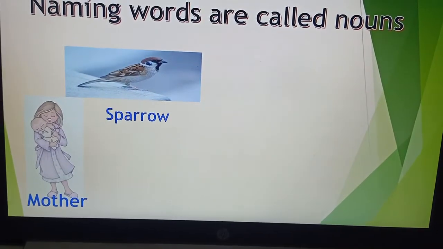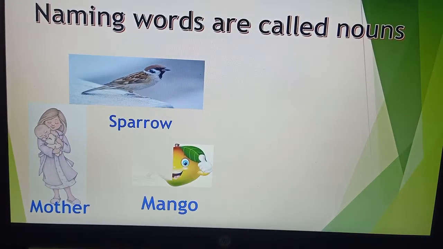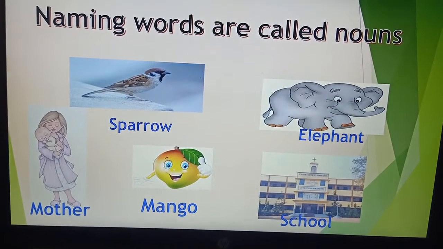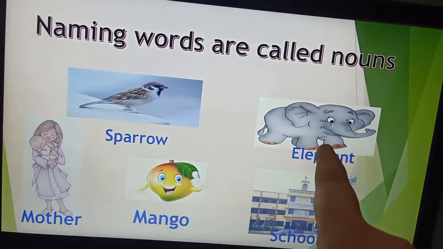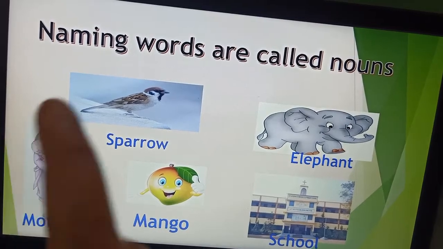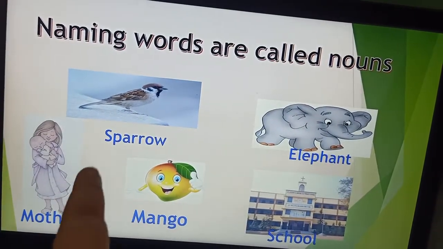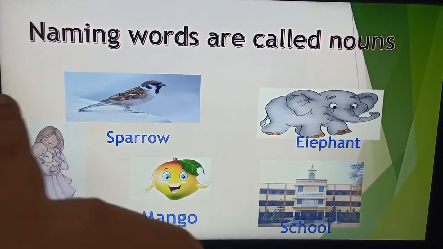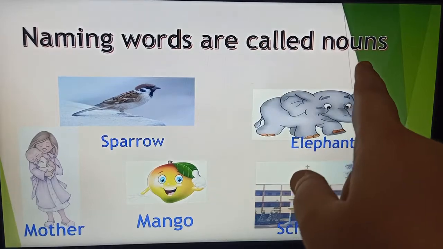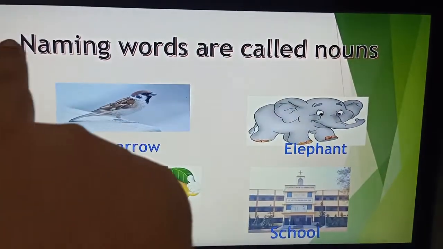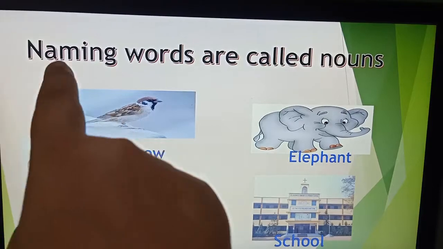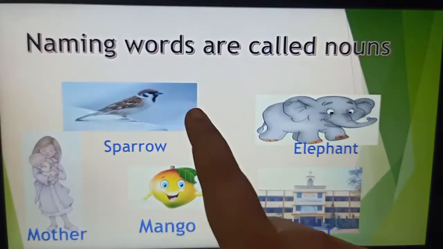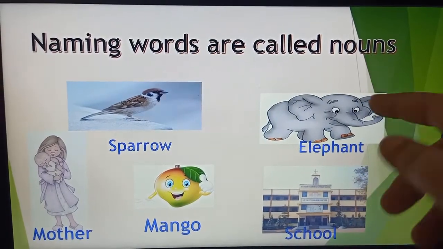Mother, sparrow, mango, school, elephant. Every bird, every animal, every fruit, every flower, every person and every place has a name, and naming words are called nouns. Be very sure about this sentence, okay? You have to know this. Naming words. Everything that you see around you, every name is a noun.